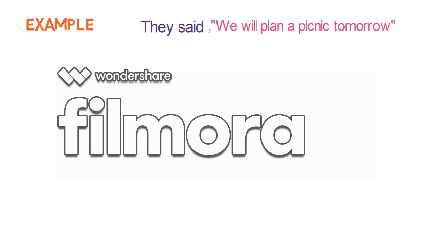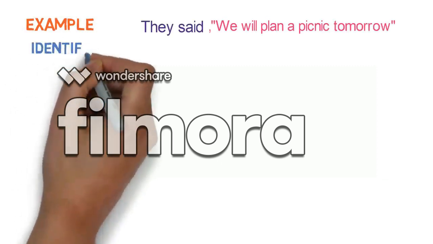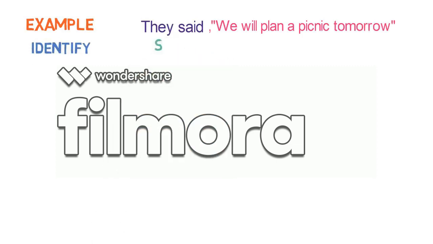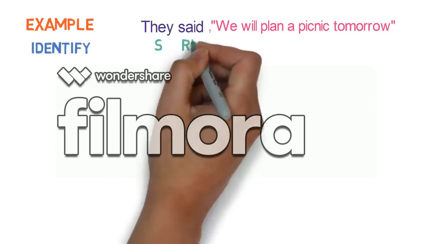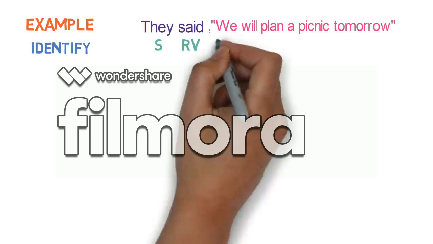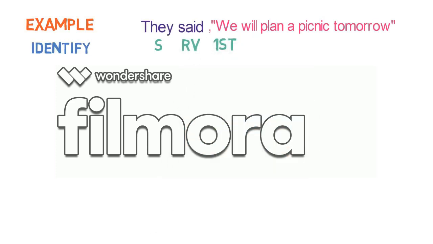Let's look into the next example. They said, we'll plan a picnic tomorrow. First step is of identification. Here, they is the subject, said is the reporting verb, we is first person in the reported speech, and as said is in past form, we need to check the tense of reported speech. It is in simple future tense.